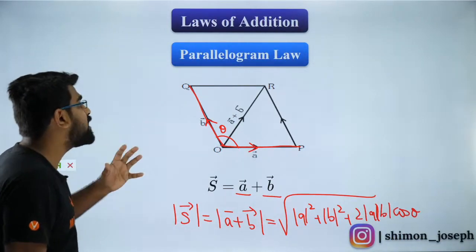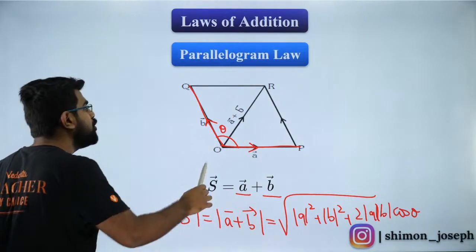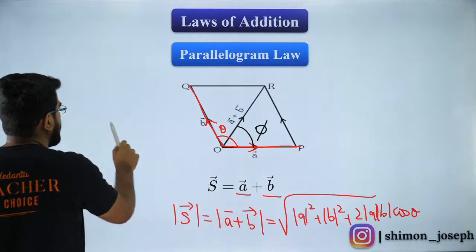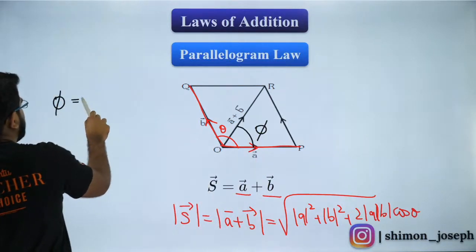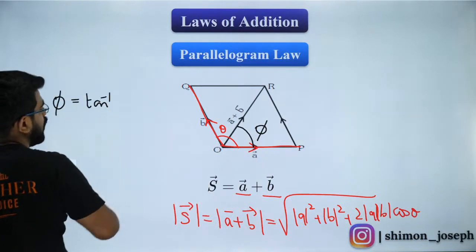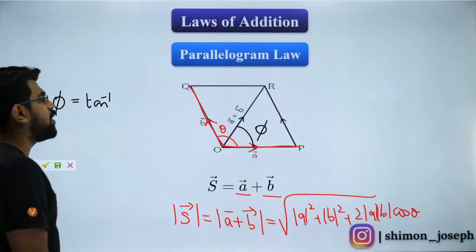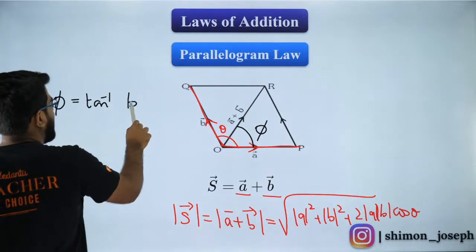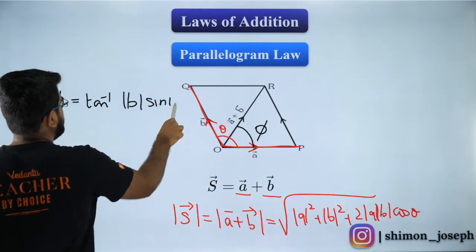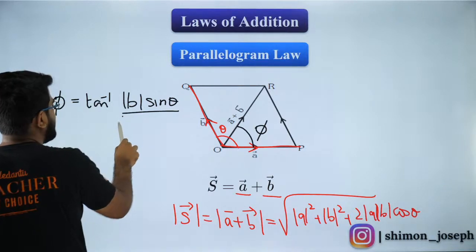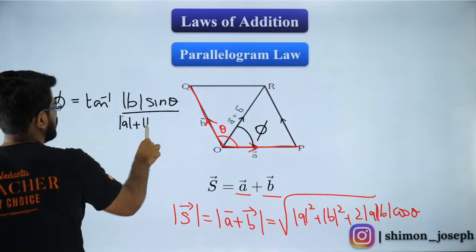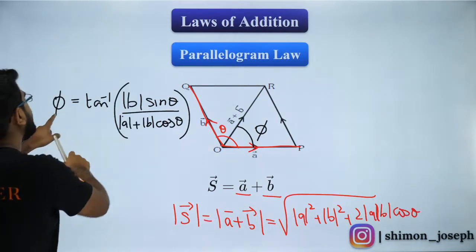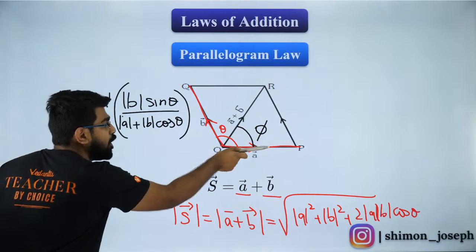Fantastic. Now there is one more nice property which is more useful in physics. What angle does the resultant make with your A? So that angle is nothing but tan inverse of, we all know that. I'm sure you guys are aware of it. What is that gonna be? Any idea? B sin theta by A plus B cos theta. Isn't that right, my dear students? So do you all remember this? So this is going to give you the angle which the resultant makes with your A vector.